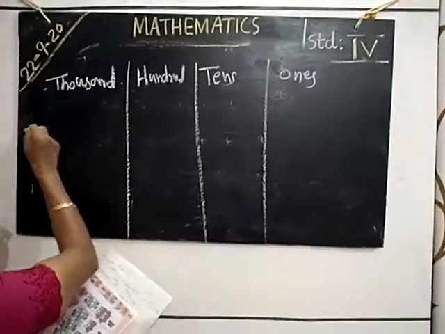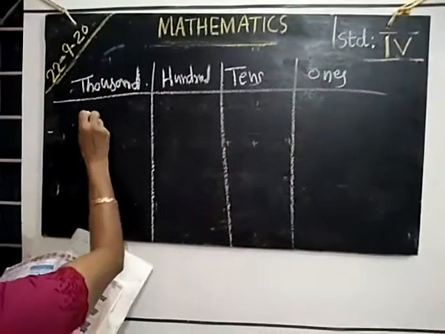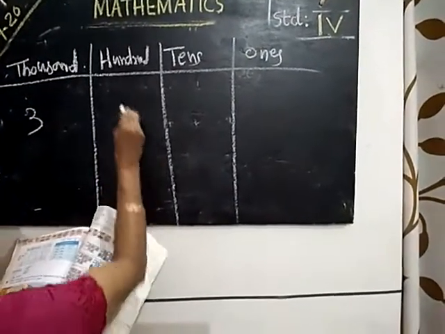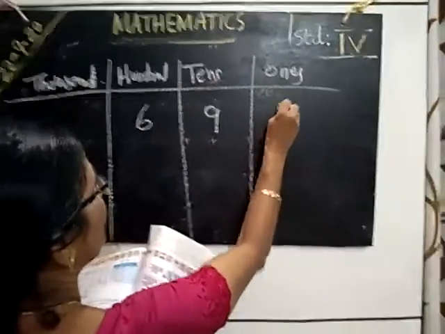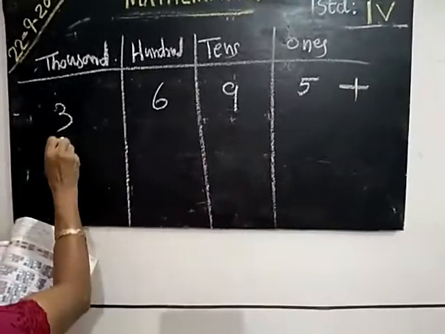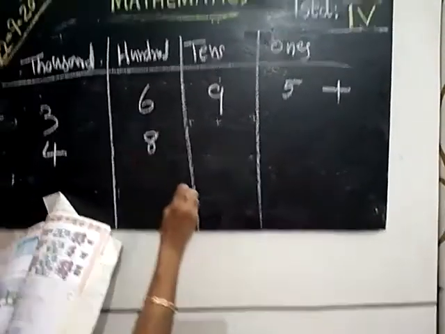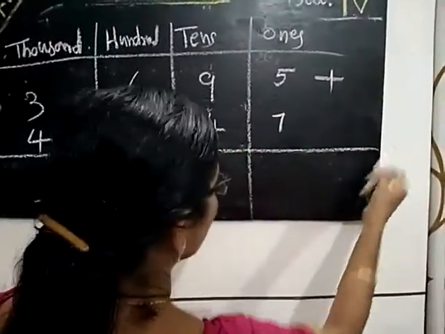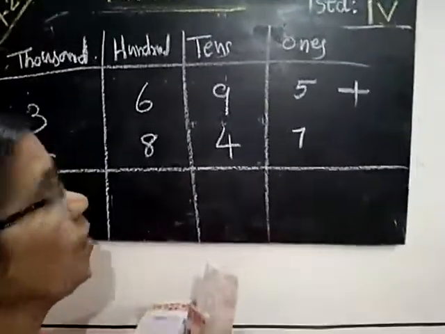See, from LP 3,600, 9 tens means 90, plus 5, plus 4,847. See, 7 ones plus 5 ones.